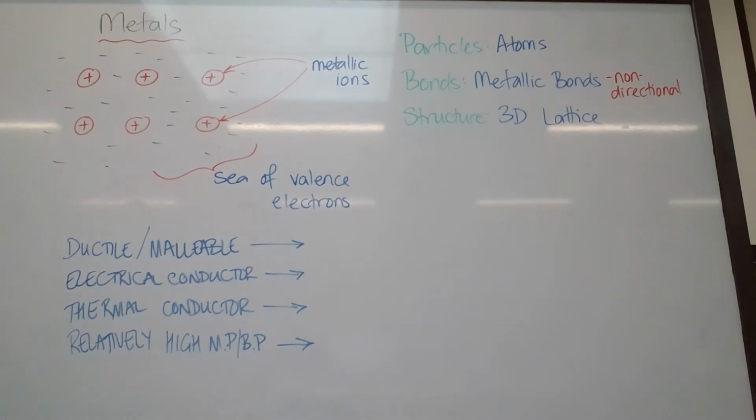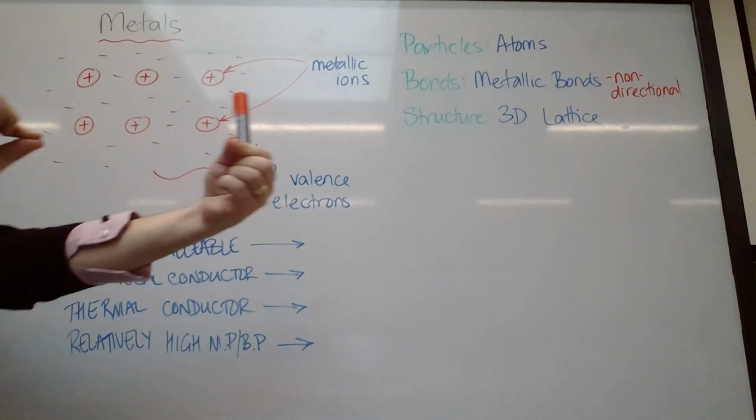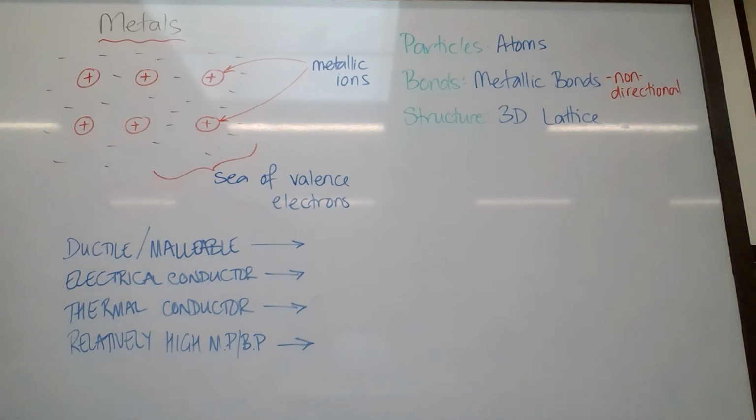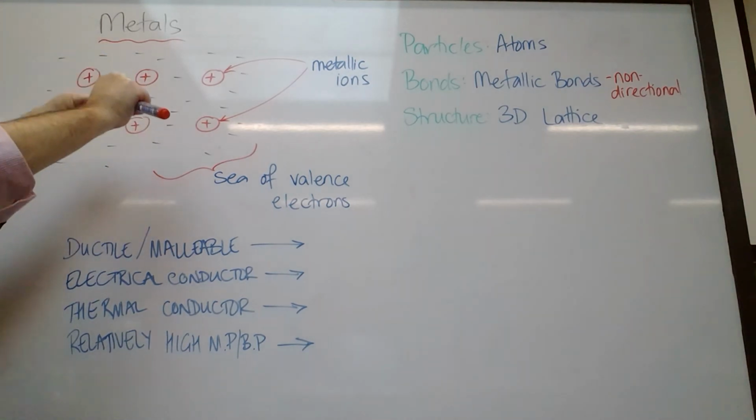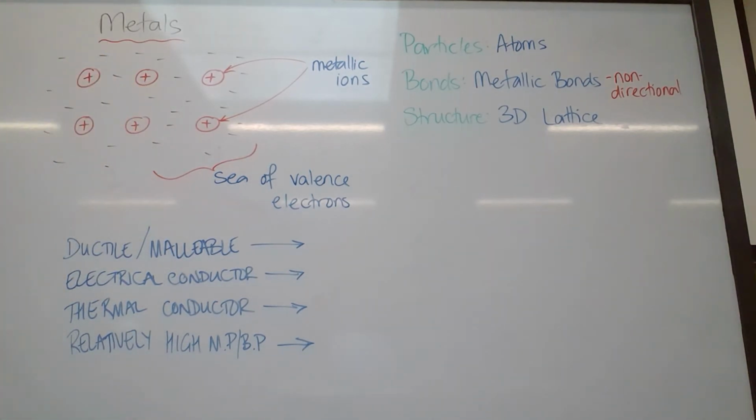So we know that metals are ductile and malleable. Ductile can be pulled into a wire, malleable can be bent. So why is that? Well, even though these are strong bonds, they are able to be reshaped without breaking. So the electrons and the cations can all move relative to each other without breaking the metallic bond.